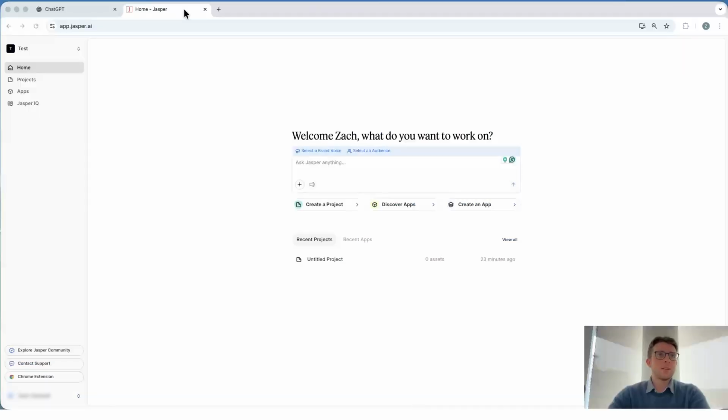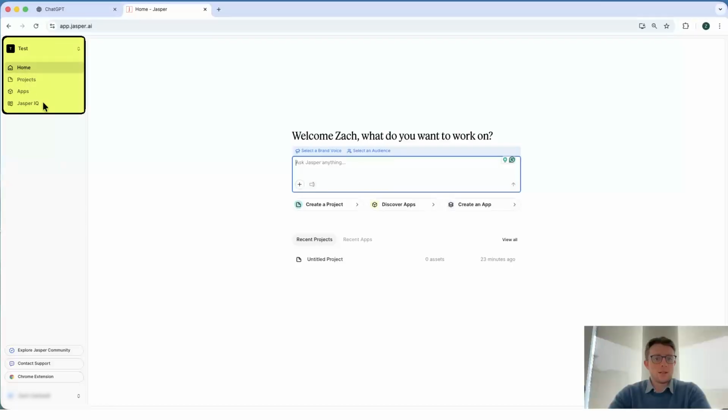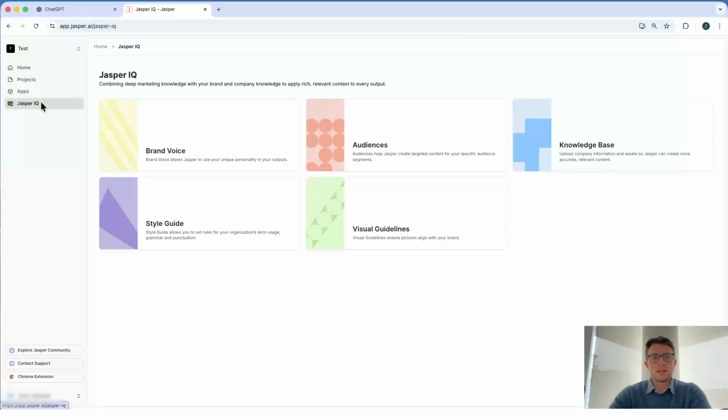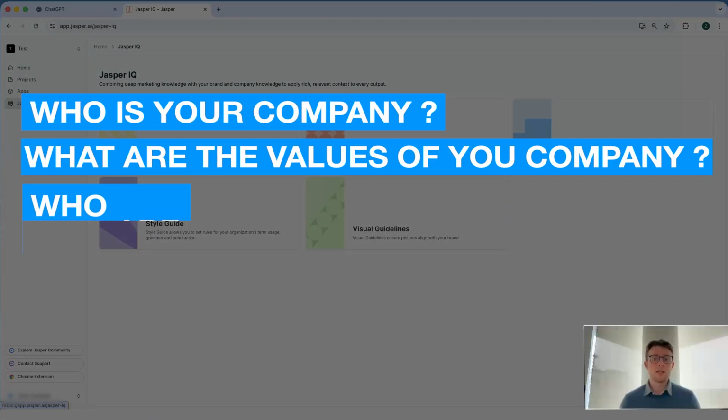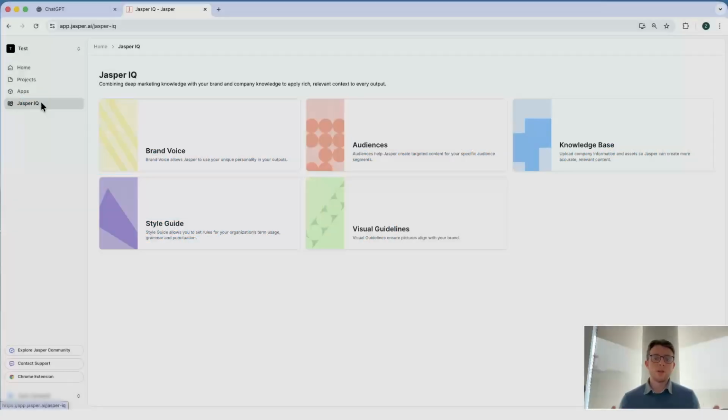So to get started here, let's first take a look at what that process looks like inside of Jasper. What we'll do is we'll first come down here to our Jasper IQ settings. Really the best way to think about the IQ settings is it's almost like your brand's creative brief on autopilot. Imagine you were to hire a blog writer for your company. You'd have to explain, who is your company, what are the values of your company, who are the individuals you're speaking to. And what Jasper is doing here is it's really centralizing all of that for us.